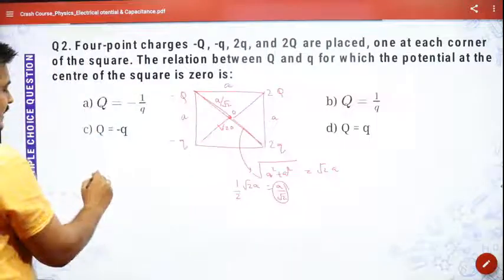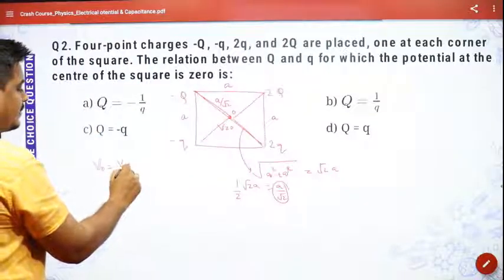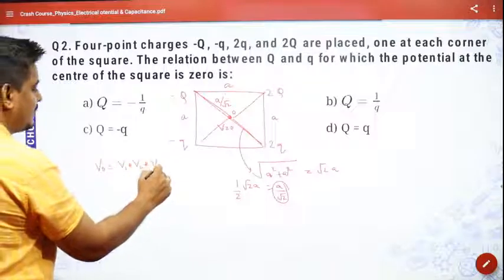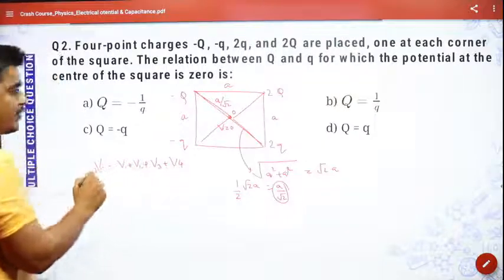then at O, it will be V1 plus V2 plus V3 plus V4. And we know V at O is 0.